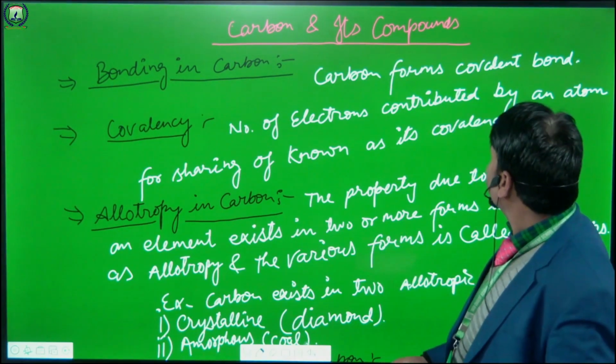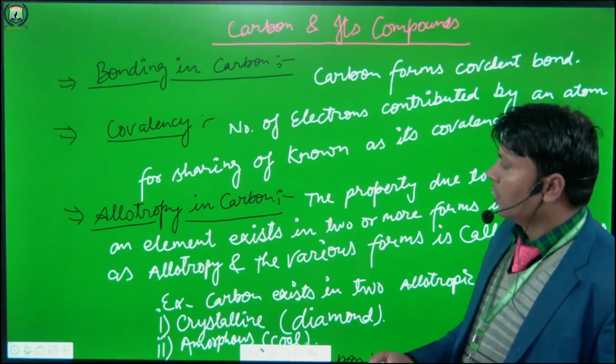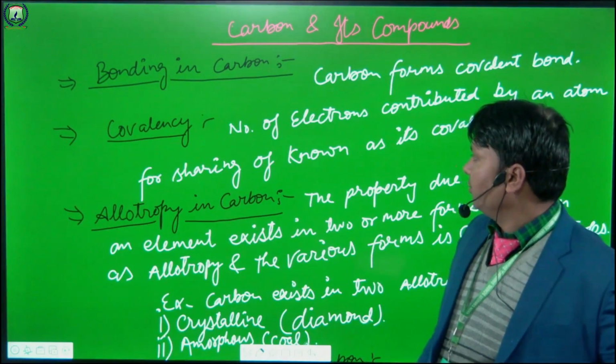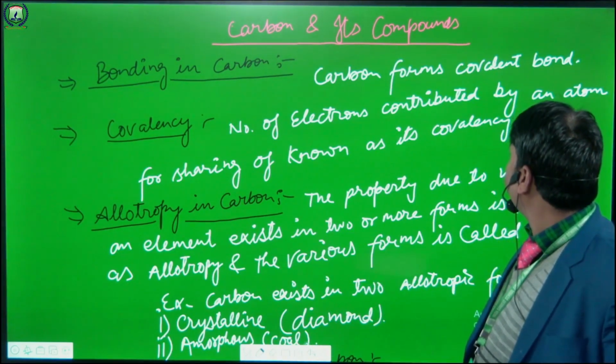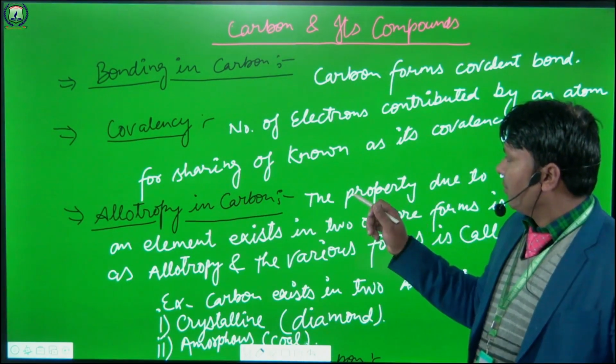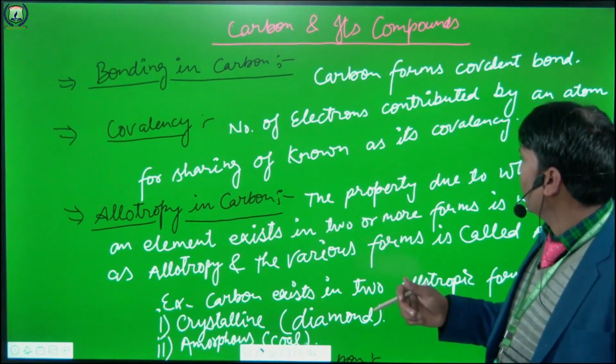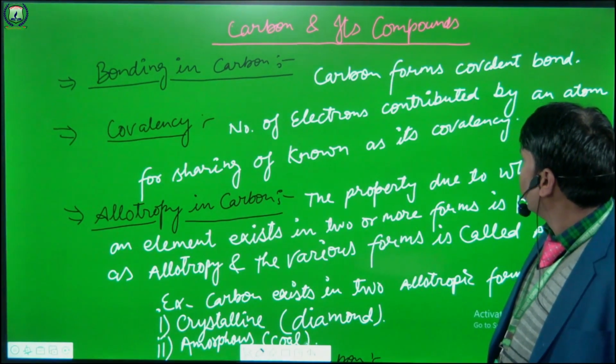What is covalency? All of you know about this. It means the number of electrons contributed by an atom for sharing is known as its covalency.